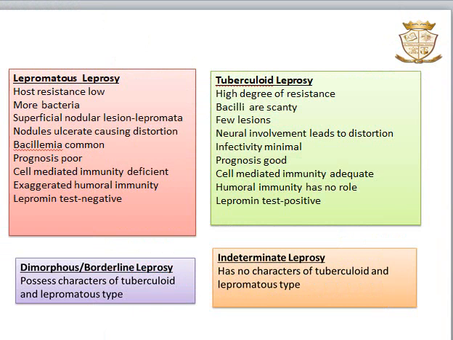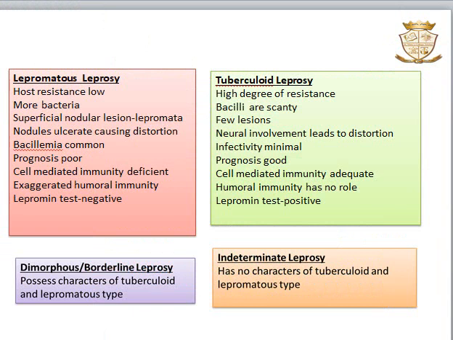Lepromata consist of a dense collection of vacuolated cells in different stages of development. And these nodules ulcerate and become secondarily infected and cause distortion and mutilation. Another significant feature of lepromatous leprosy is bacillemia, that is the presence of bacteria in blood.